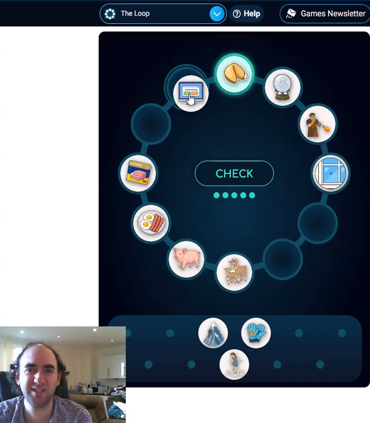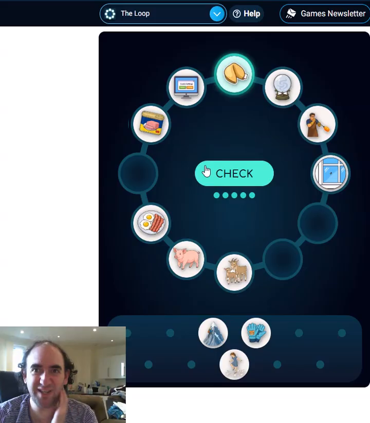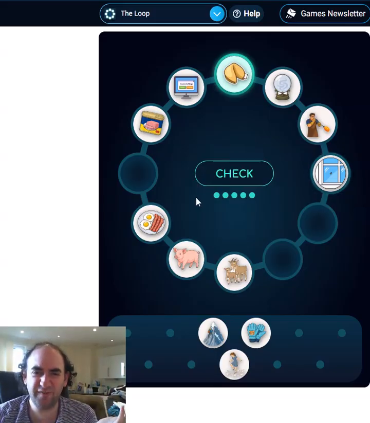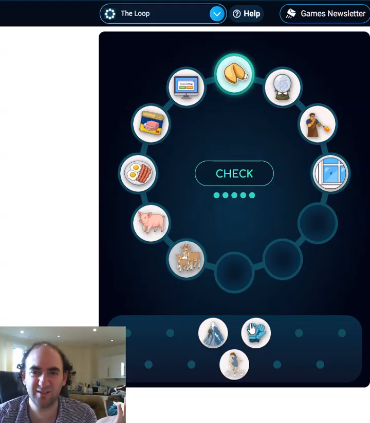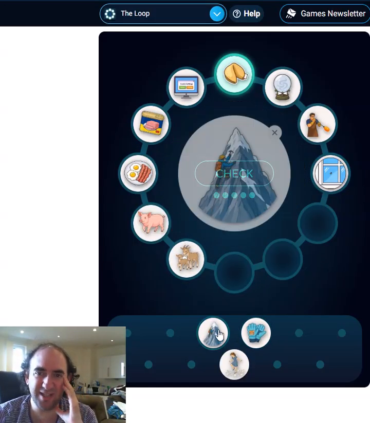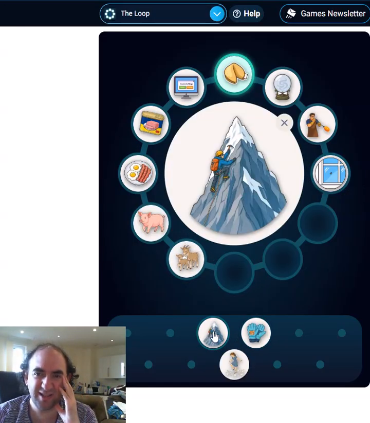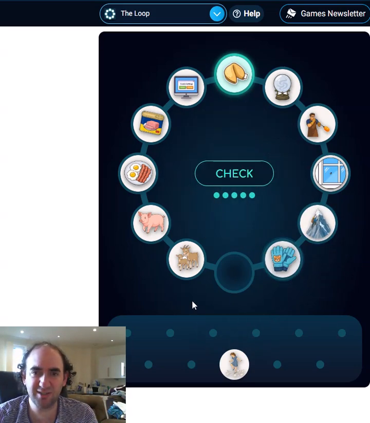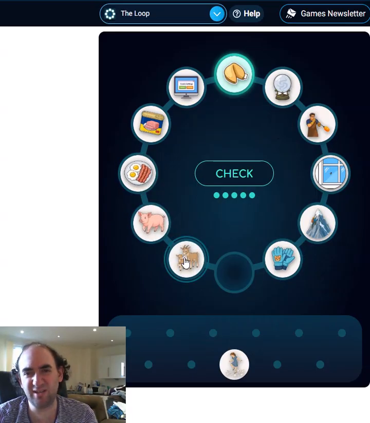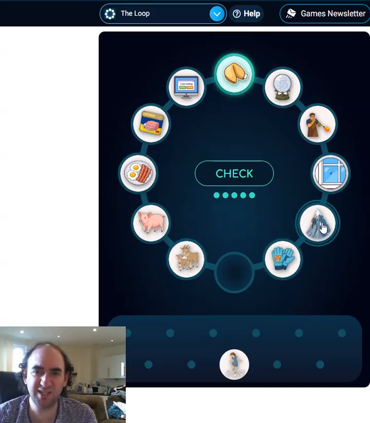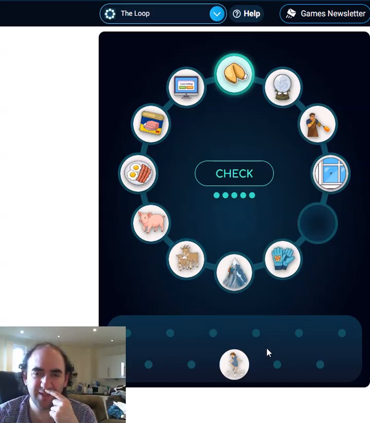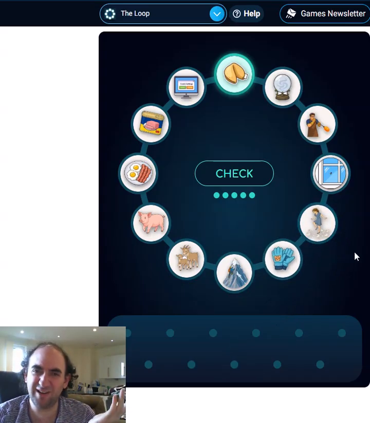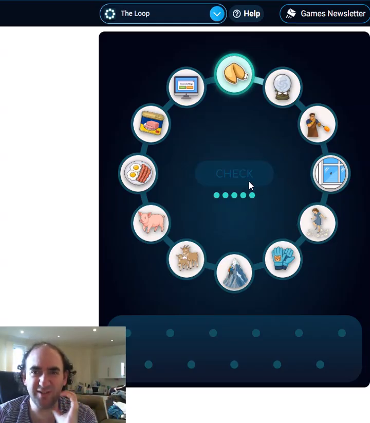Oh, fortune cookie obviously goes next to cookie. Okay, I should have worked that out faster. What's going to go next to a fly? Because I'm not sure any of these go next to a fly. You can see that we've got 5 lives, so we can afford to make some mistakes. So let's just stick some things in and we'll see. Oh, these are mountain goats, aren't they? So they're definitely going to go next to the mountain. I don't think this is completely correct, but I think I've got most of it correct. Let's find out anyway.